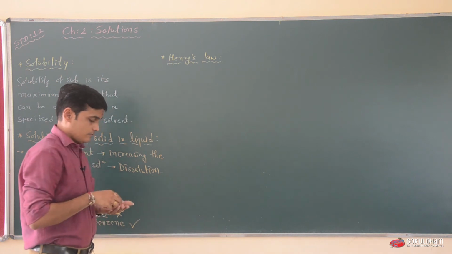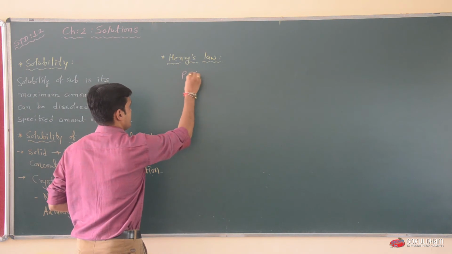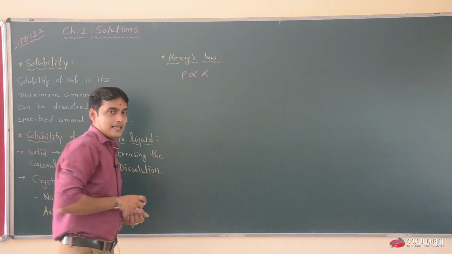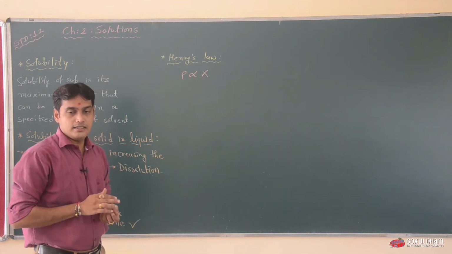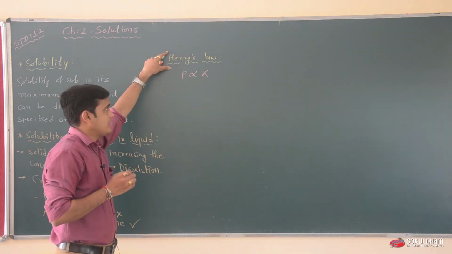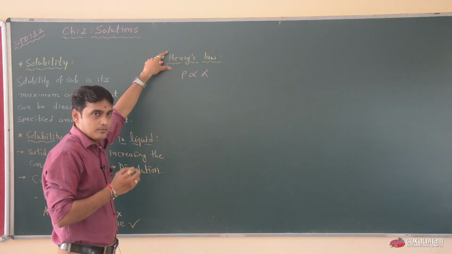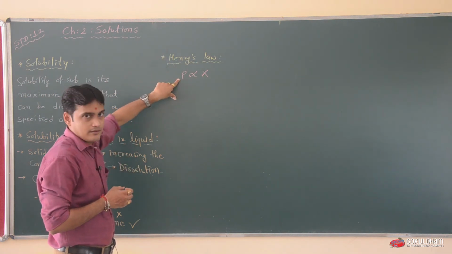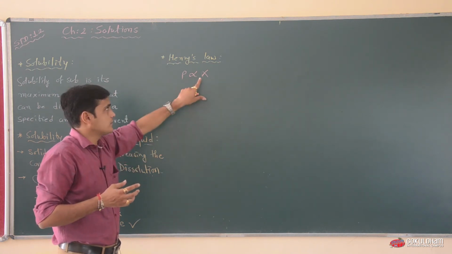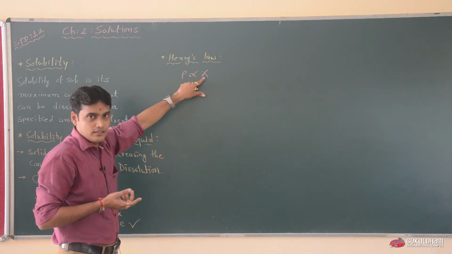Henry's law is written as P varies X. X is mole fraction and P is pressure. So the statement of Henry said that the solubility of a gas is directly proportional to the applied vapor pressure. If we increase the pressure, the solubility will increase. If we decrease the pressure, solubility will decrease.